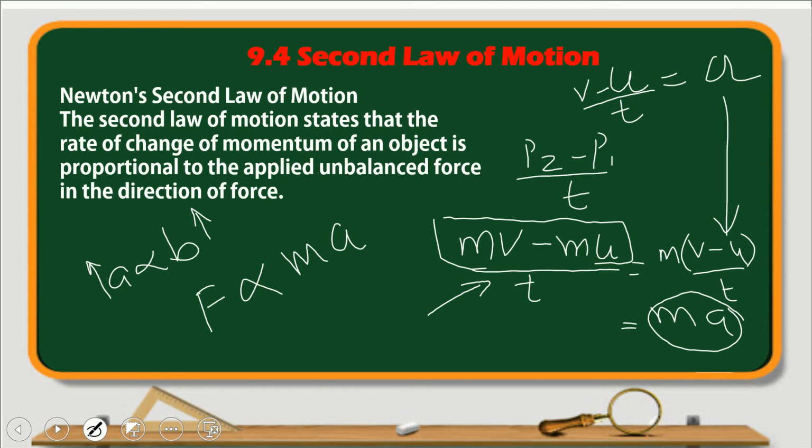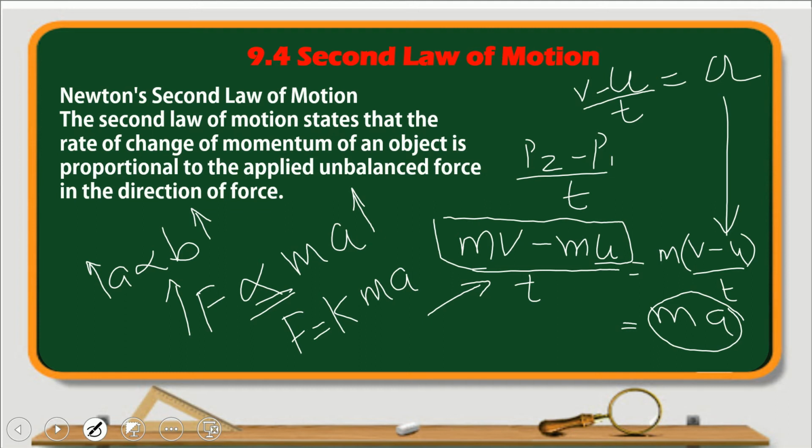That means if the force is increased, the rate of change of momentum is also increased. That is the meaning of this. Now you know that in the lower class we studied that F is directly proportional to ma, and you can change it into an equation using a constant. We can write F is equal to Kma, correct? F is equal to Kma, where K is a constant, because whenever proportionality is there, there is a proportionality constant. So that is Newton's second law of motion.